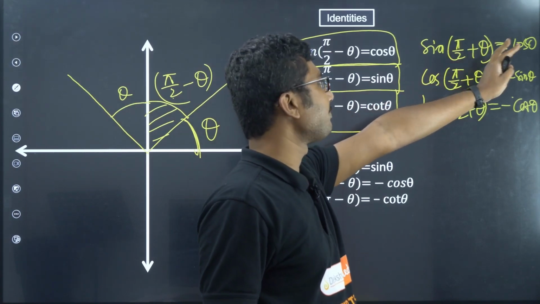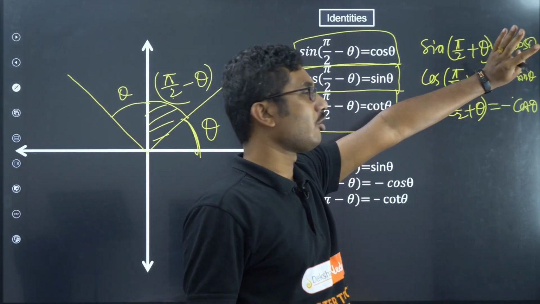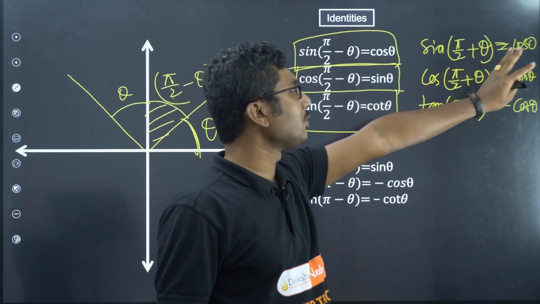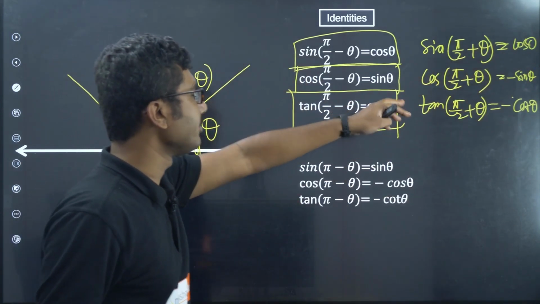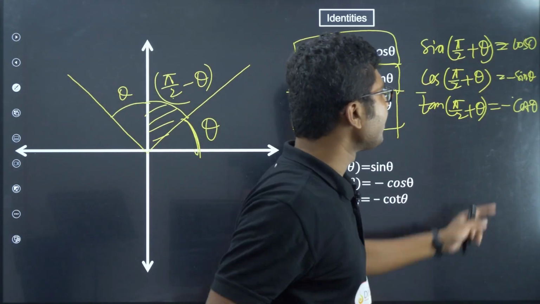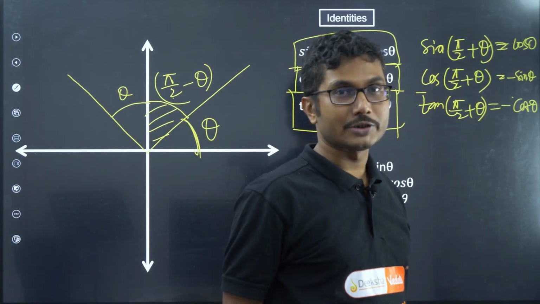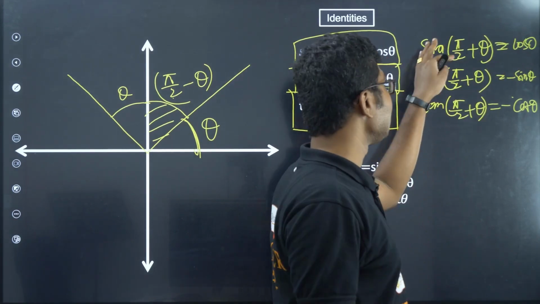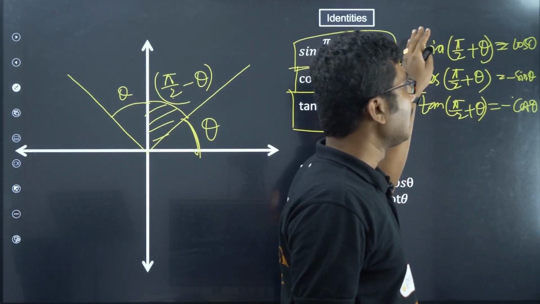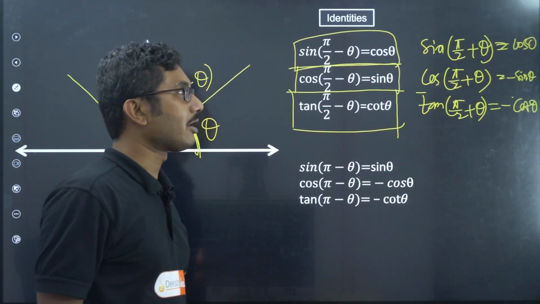Okay, so sin of pi by 2 plus theta is positive, whereas cos of pi by 2 plus theta is negative, because we are starting with cos. Some people confuse whether the first value or the second value is positive. No, you only consider whatever you are starting with, the rest of the values can be adjusted accordingly.